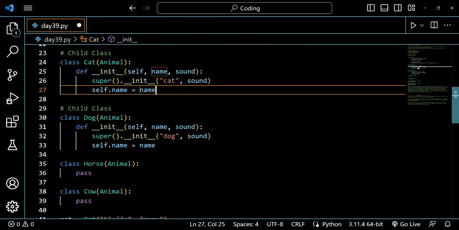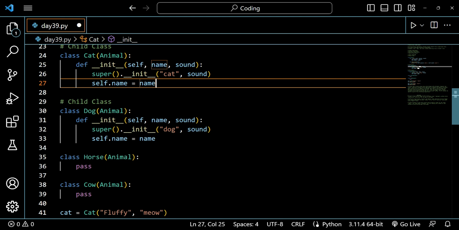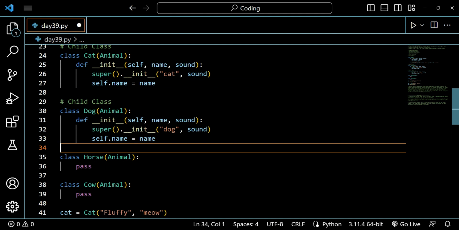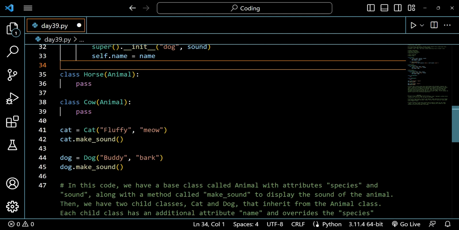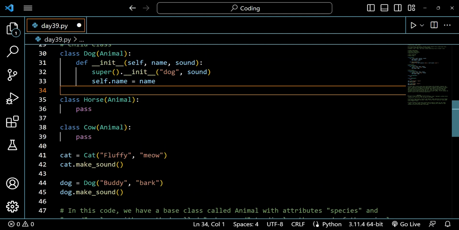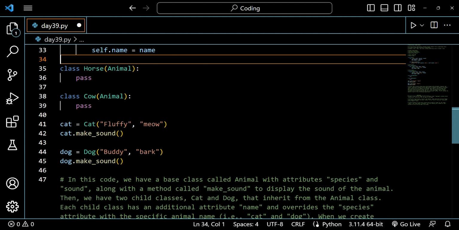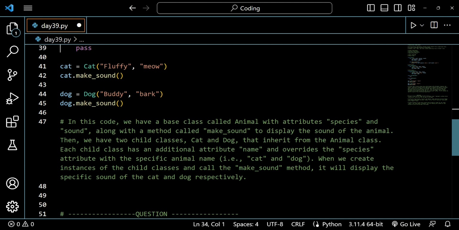So I hope that you understood this, that we are overwriting this thing. Overwriting means that is replacing the code of section with something else. So instead of species, it's just printing the name of the cat, like Fluffy, Buddy. So I hope that you have understood this too.